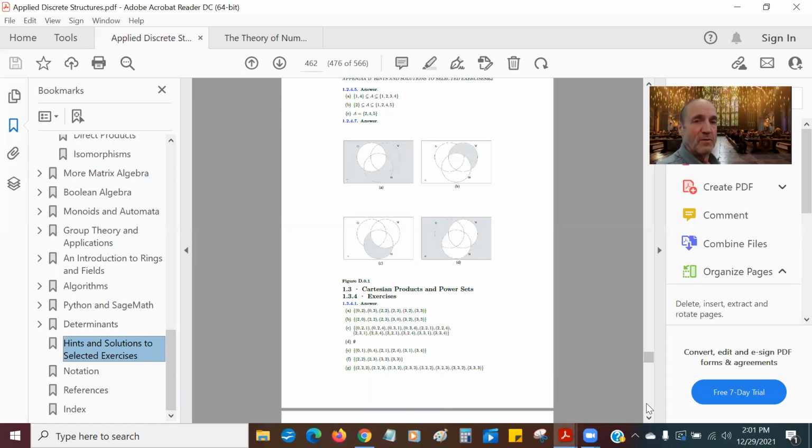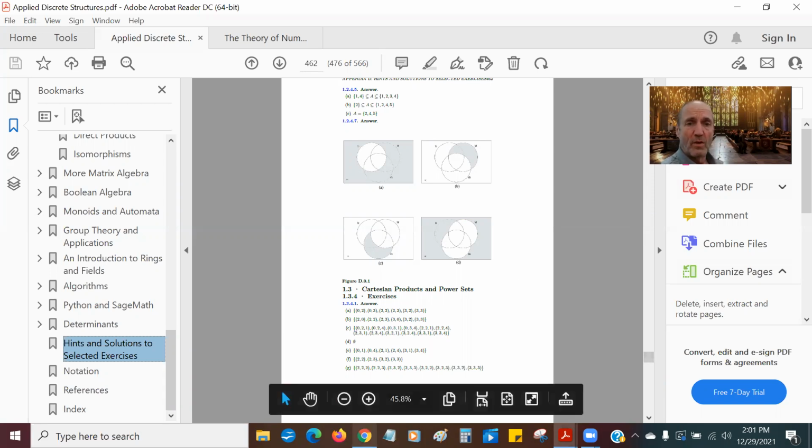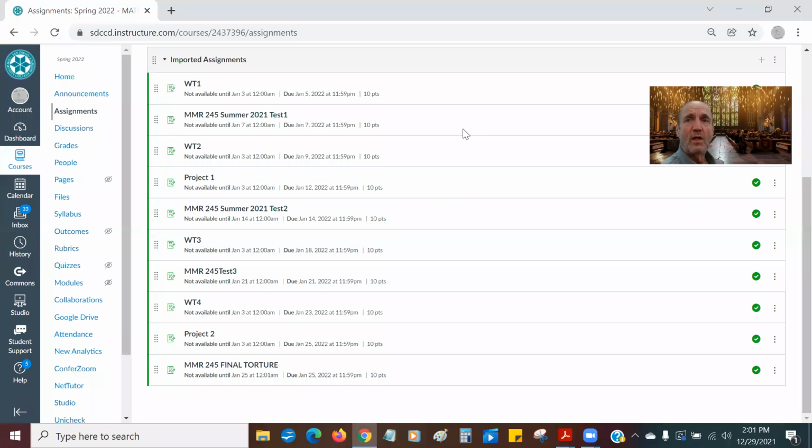Very simple, very straightforward. I'm not actually going to collect the homework. Homework is being assigned, but will not be collected. Your grade: let's get down to brass tacks. That's what you guys want to know. This is where your grade is going to come from. There's going to be 10 assignments on Canvas. Each one is 10 points. 10 times 10 is 100. Pow, that's your grade.